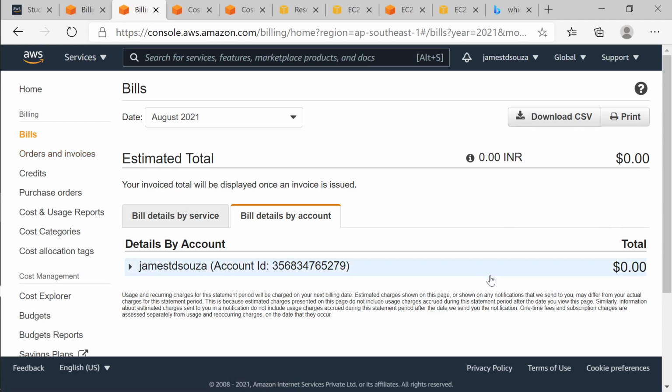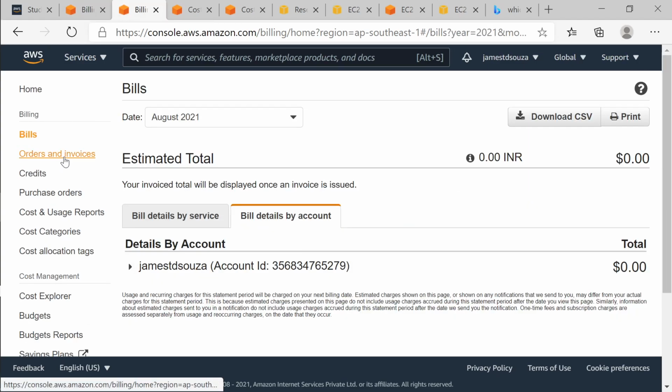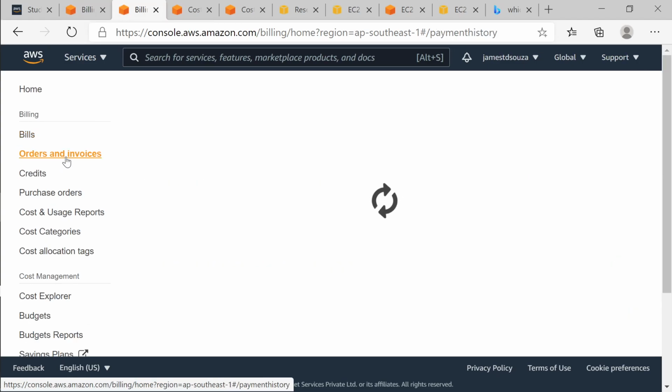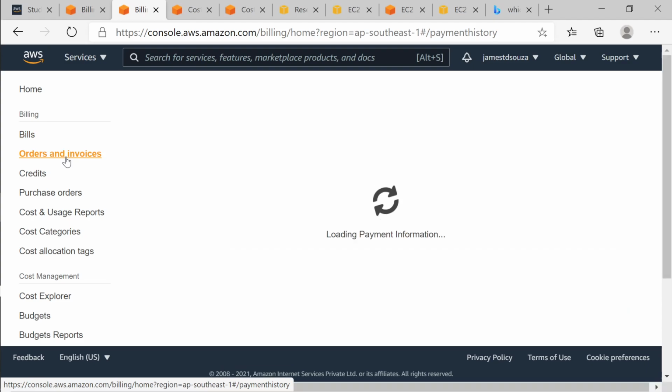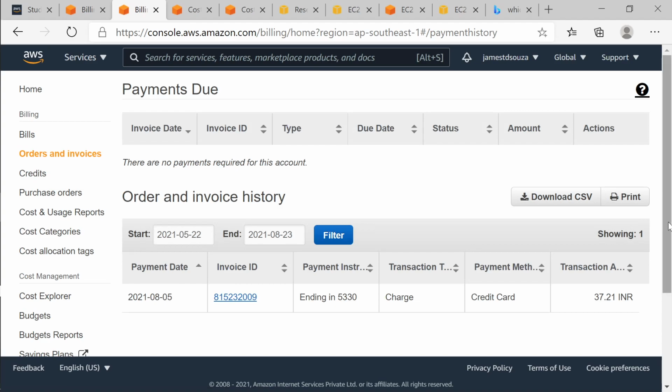So this is, as I told you, the billing dashboard that we saw, and let's see what else we can see. So these are the invoices, right? So you generate an invoice every month. Even invoices are always generated in the future.